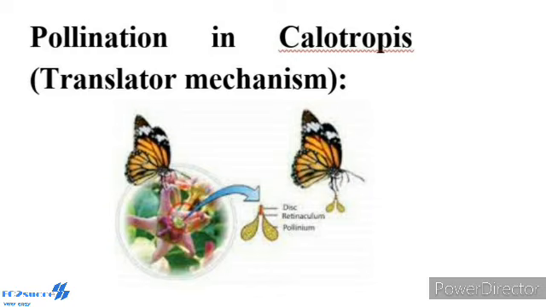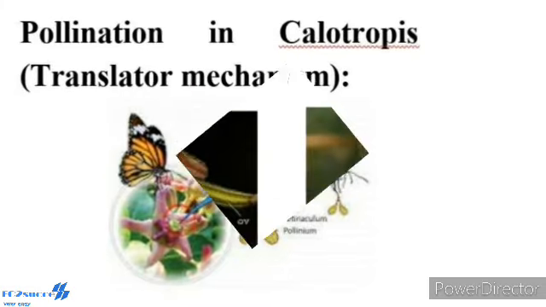When the insect visits the flower for nectar, the translator gets attached to the proboscis or leg of the visitor. During the visit to the next flower, the pollinia come in contact with the receptive stigma and carry out the pollination.